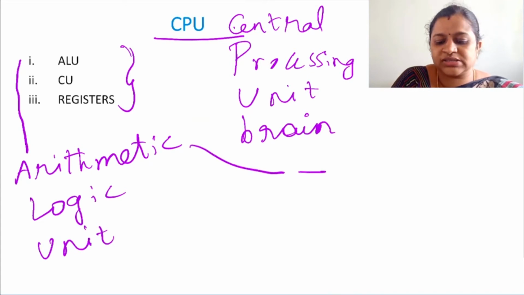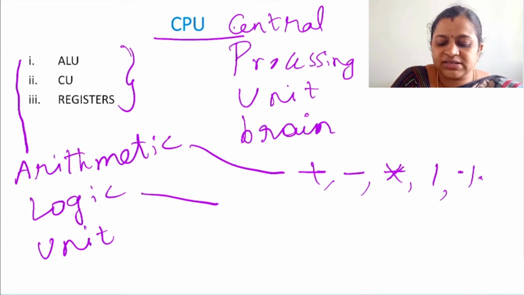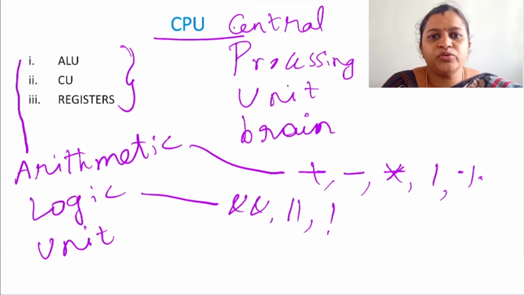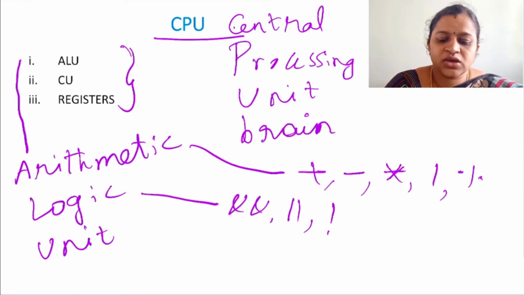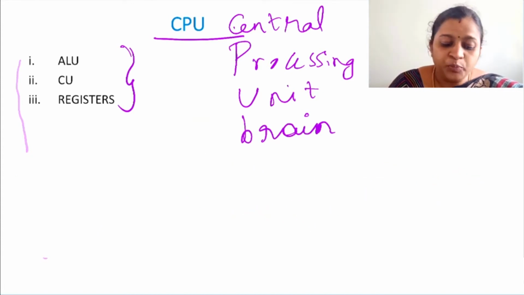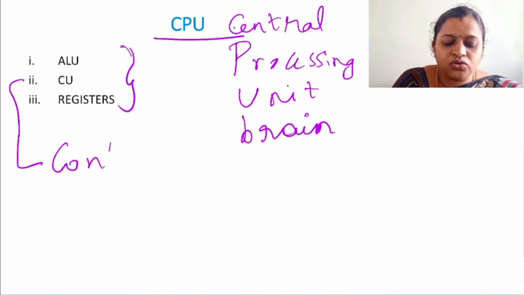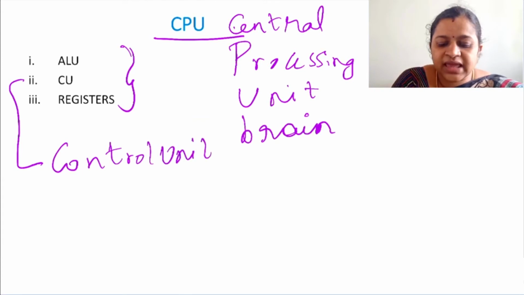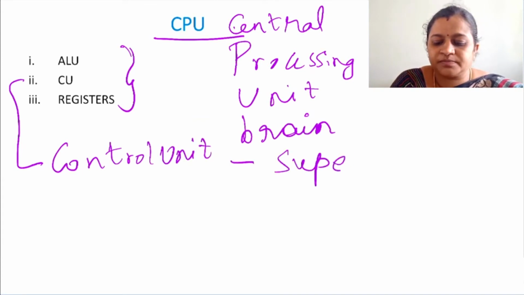You know what arithmetic calculations are? Addition, subtraction, multiplication, division, modulus to find the remainder. Now logical operators like and, or and not. So to perform any computation, we need to do some arithmetic operations and logical operations. So that will be performed by the ALU. Now CU. CU is nothing but the control unit. This is the major and important component of a computer system and processor. It acts like a supervisor of a computer.